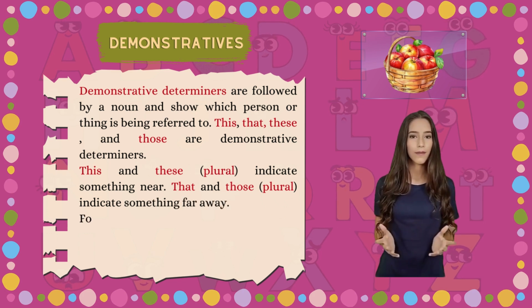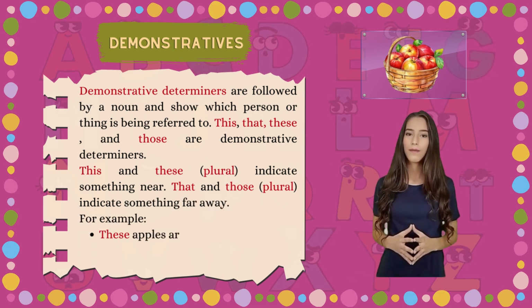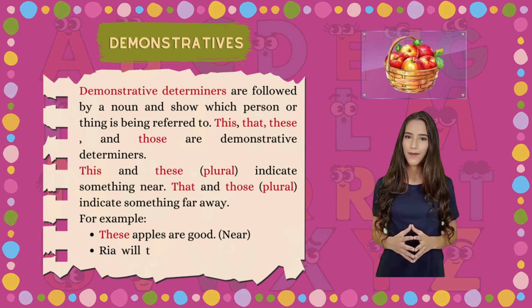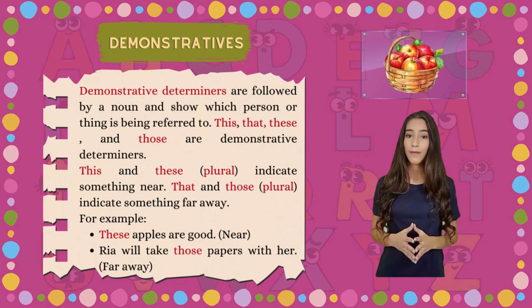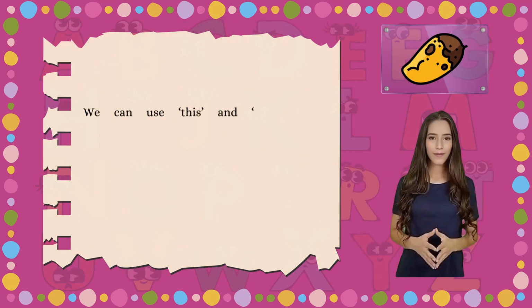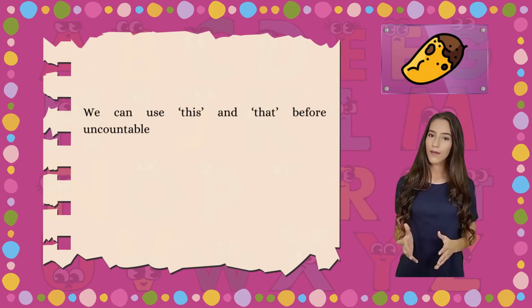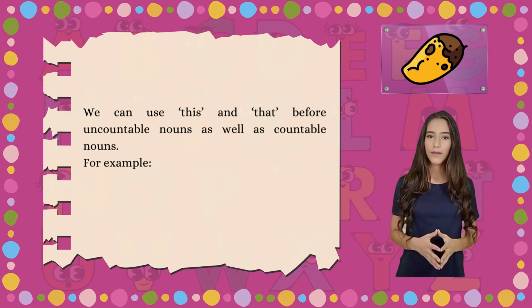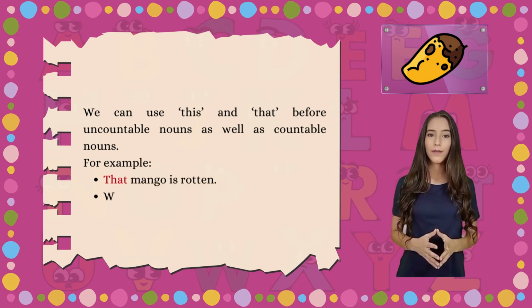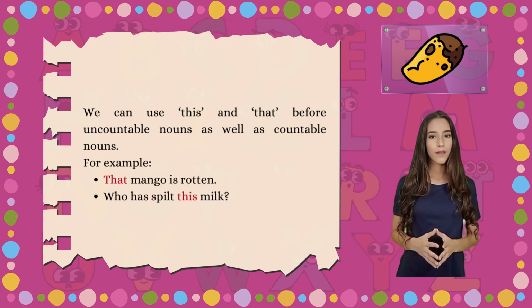For example, these apples are good. Near. Ria will take those papers with her. Far away. We can use this and that before uncountable nouns as well as countable nouns. For example, that mango is rotten. Who has spilt this milk?